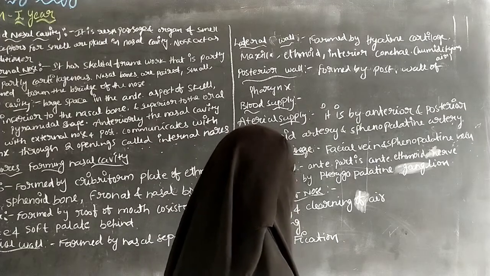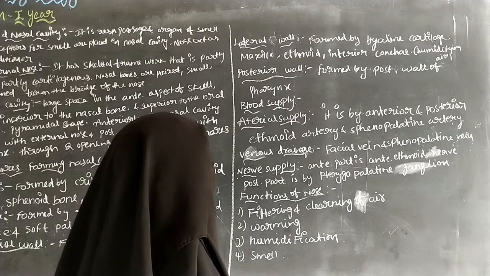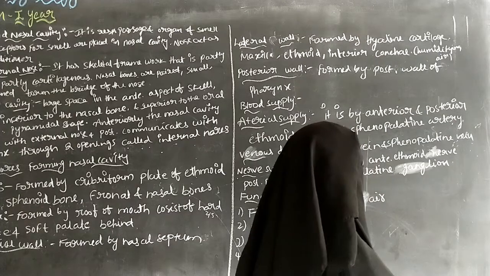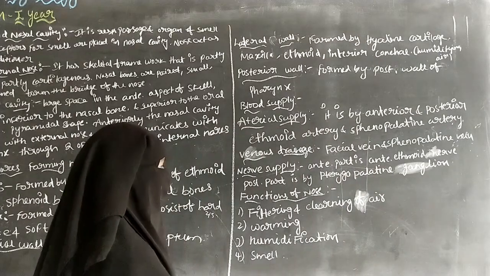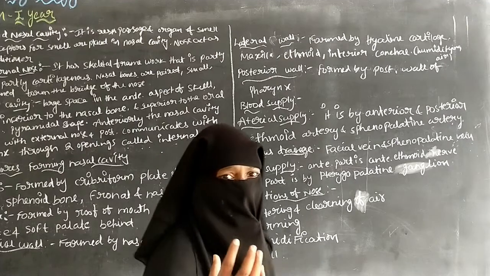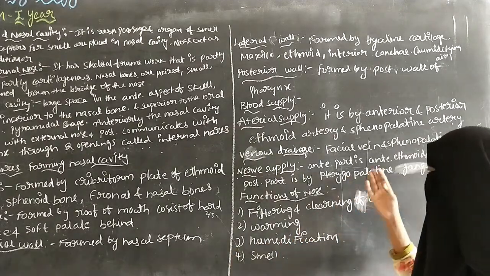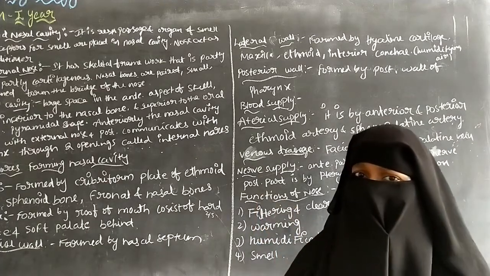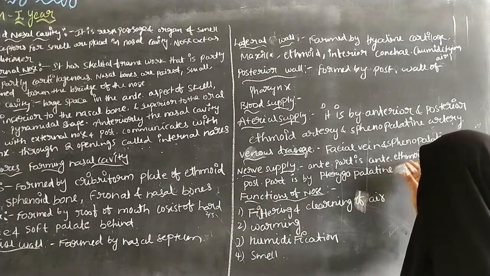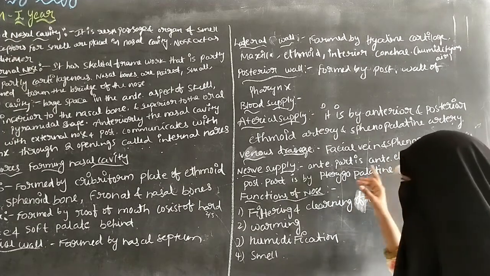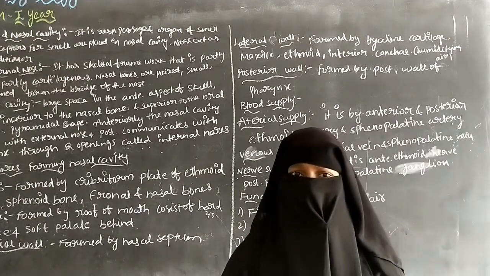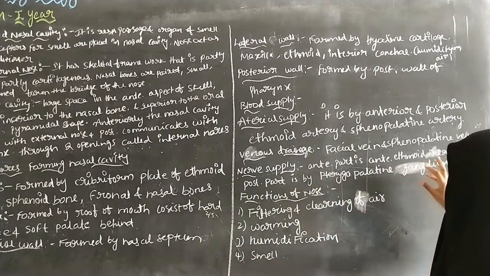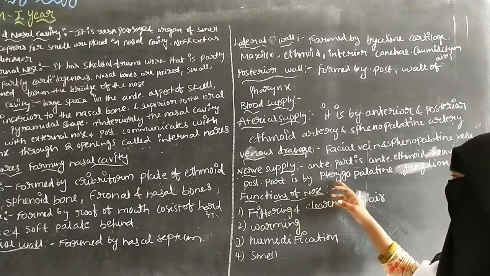Next one is nerve supply. The anterior part is supplied by the anterior ethmoid nerve and the posterior part by the pterygopalatin ganglion. So the nerve supply to the anterior part of the nasal cavity can be done by the anterior ethmoid nerve, and the posterior part of the nasal cavity by the posterior ethmoid nerve and the